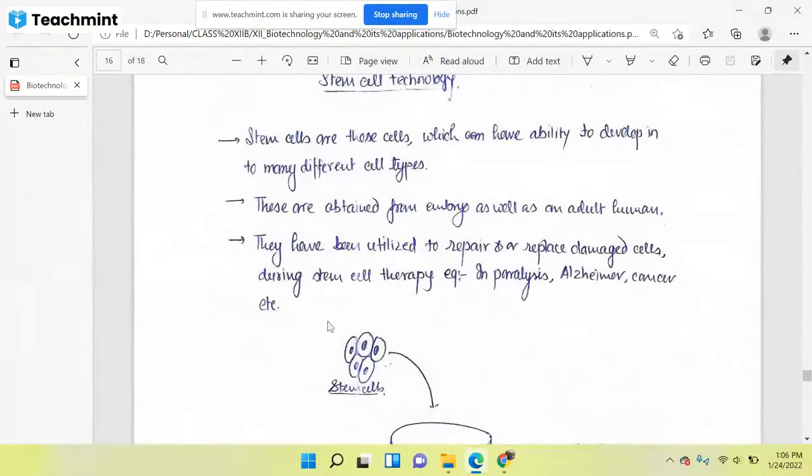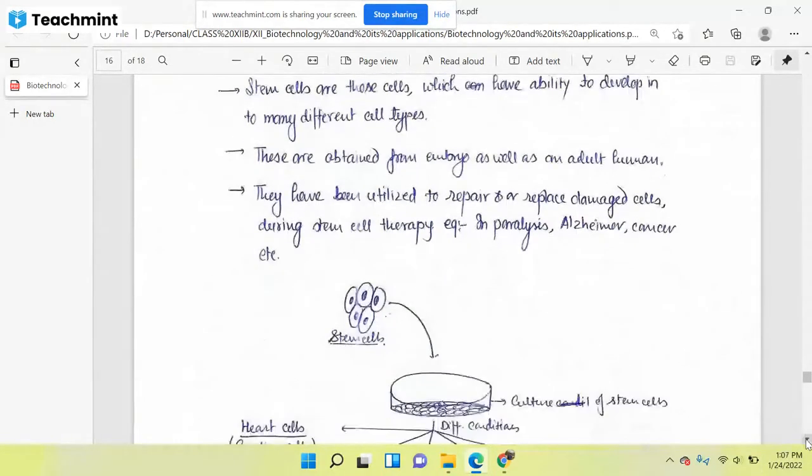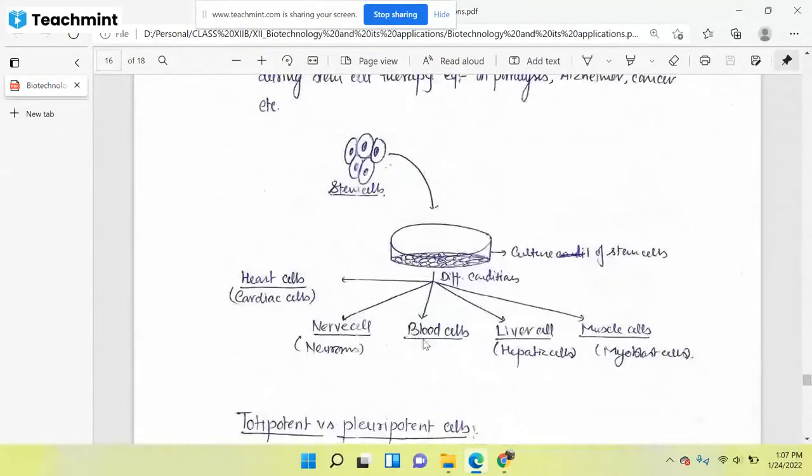So these cells are so essential in stem cell therapy, and especially we are using these stem cells in cancer, Alzheimer's, and paralysis. What we are doing is replacing the abnormal or damaged cells with these cells, and by providing different conditions, we can make different cells. Suppose a person's liver cell is damaged or abnormal, then what will we do? We will take these stem cells and replace the damaged or abnormal cell with this stem cell.